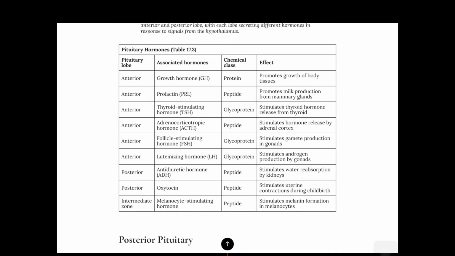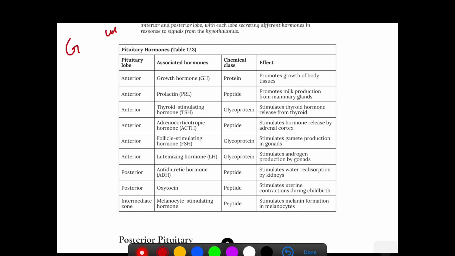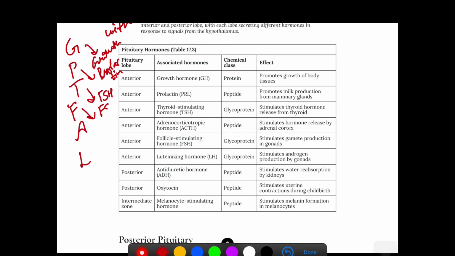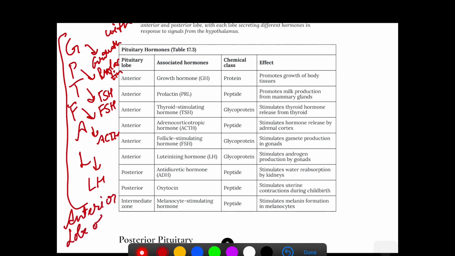Here there is a very interesting mnemonic for this: Girl with public transport fall at lake. Now just listen to me very carefully. G for growth hormone, P is for prolactin, T is for thyroid stimulating hormone, F for FSH, A for ACTH, L for luteinizing hormone. These are all hormones of the anterior lobe of pituitary.